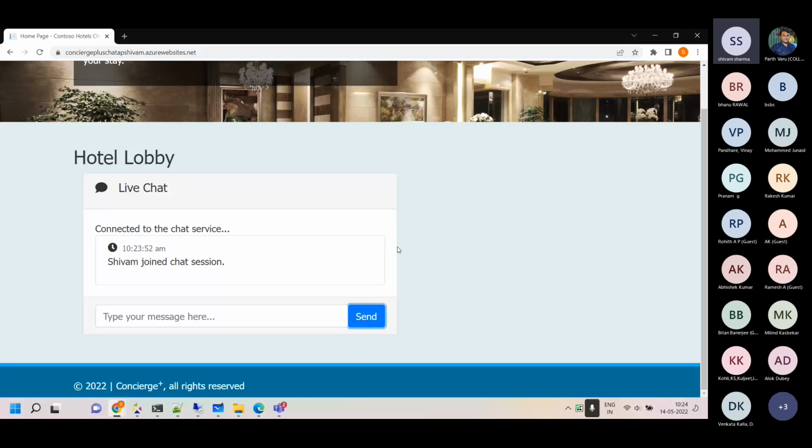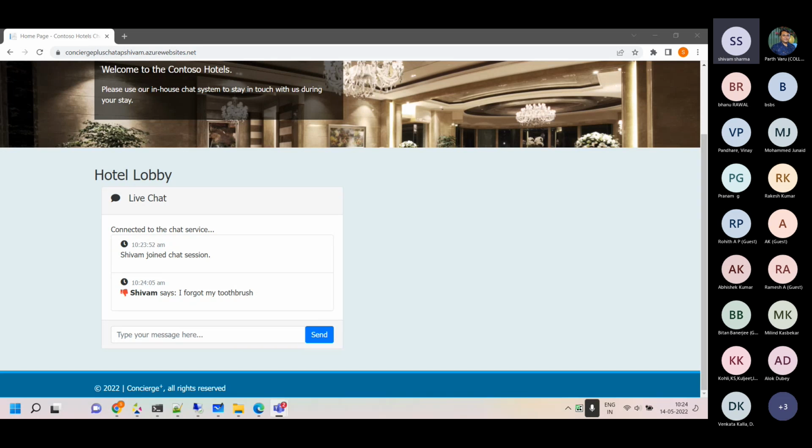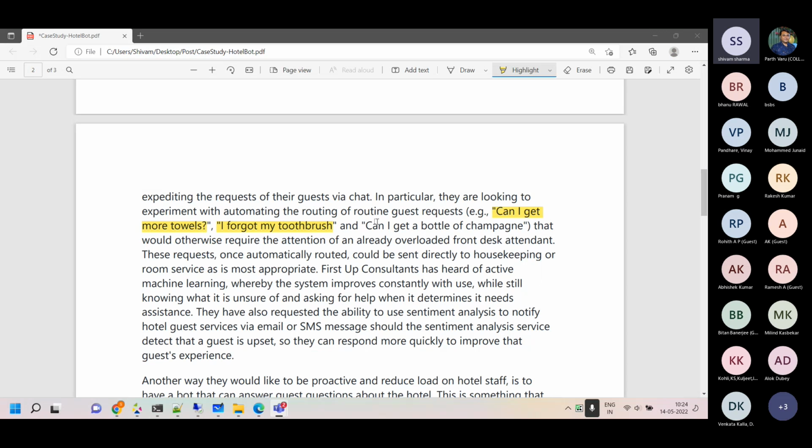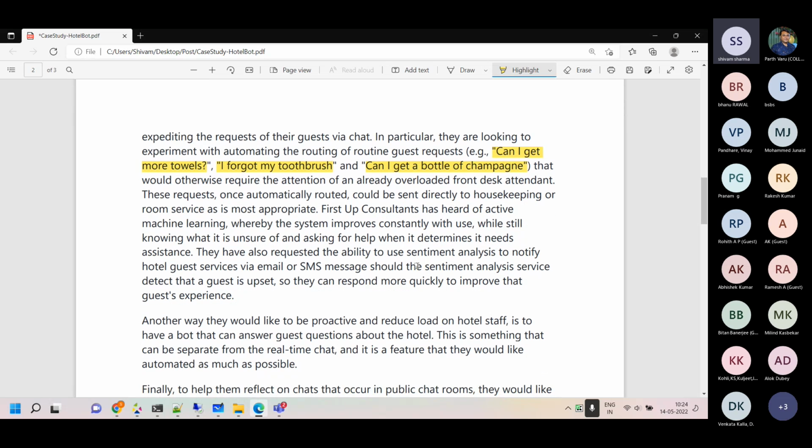So the hand basically is the negative sentiment, which is negative basically because it's something like forgot and so on and so forth. So now we'll just wait for the response to come back. And in the meantime, I'll just show you other things over there. Can I get a bottle of champagne over there?